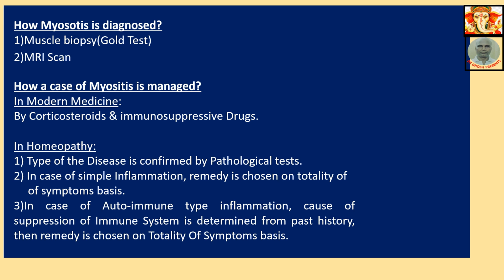Maybe they are practicing alcohol taking or marijuana, this type of dangerous thing. We have to stop that, and from the past history, then the remedy is chosen on totality. Or we first take up the immune system difficulty, or what the trouble in his immune system is. We first rectify that, then we give the medicine according to the totality of symptoms. Totality of symptoms is the approach of true homeopathy.